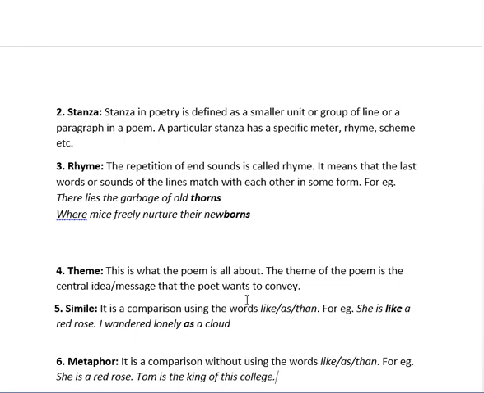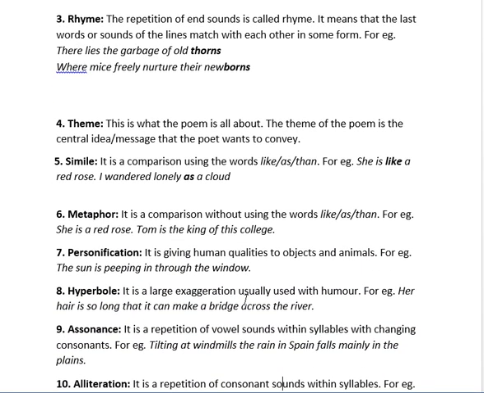Number four is theme. What is theme? This is what the poem is all about. The theme of the poem is the central idea or message that the poet wants to convey to the readers. That is called theme. Sometimes you get a question, what is the theme of the poem?